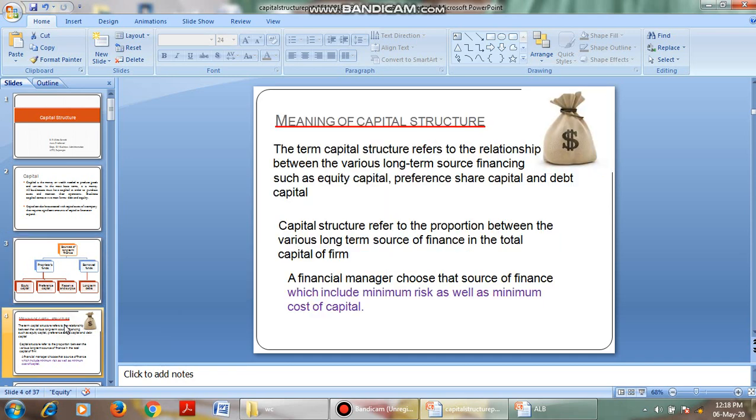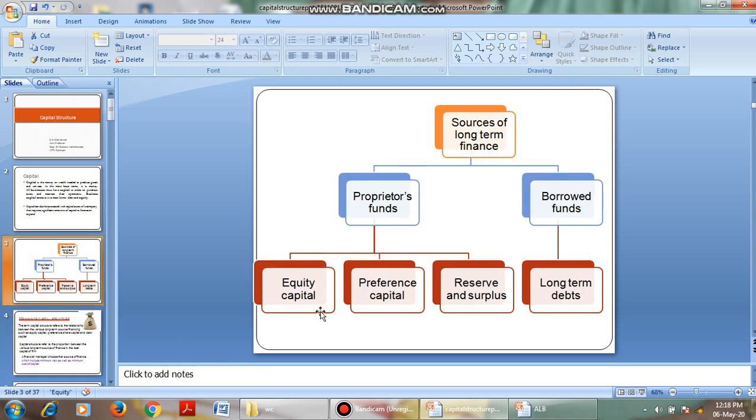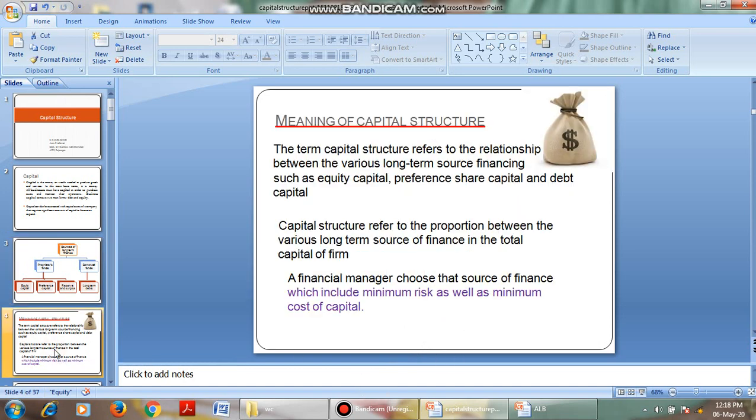So the financial manager chooses the source of finance which will minimize the risk as well as the cost of capital. What is the cost of capital? Cost of capital is nothing but the cost incurred to raise this capital. Cost of equity, cost of preference, cost of debentures, cost of reserves and surplus, if you combine all these, we call it cost of capital. For example, if you purchase a pen worth 10 rupees, we call it the cost of the pen, is it not?